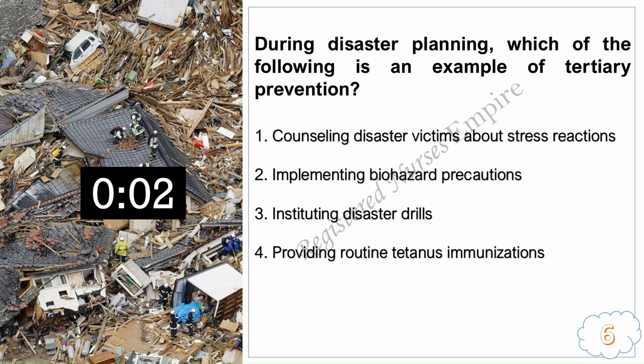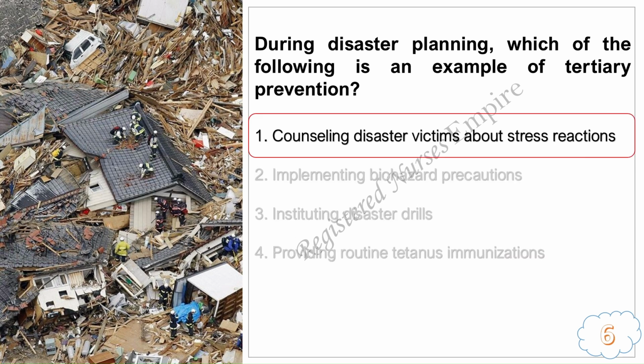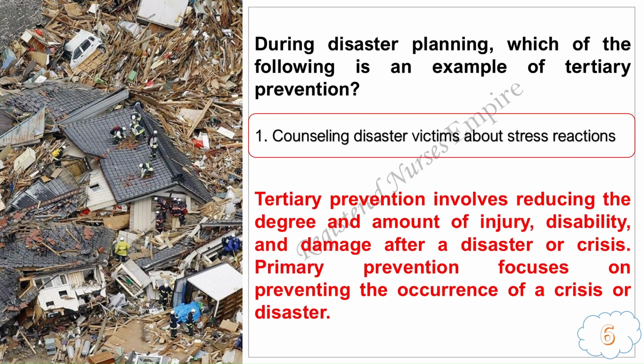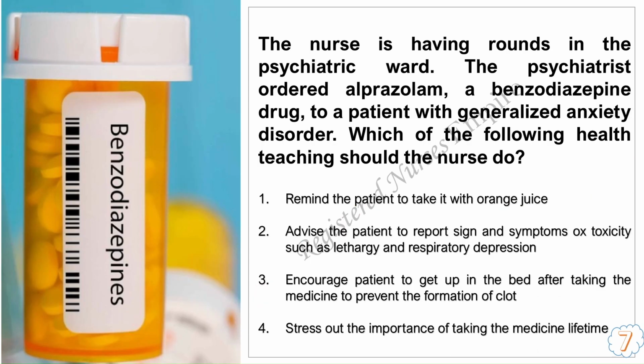Three, two, 1. The answer is 1. Counseling disaster victims about stress reactions. Remember, tertiary prevention involves reducing the degree and amount of injury, disability, and damage after a disaster or crisis. Primary prevention focuses on preventing the occurrence of a crisis or disaster. Question number 7. The nurse is having rounds in the psychiatric ward.